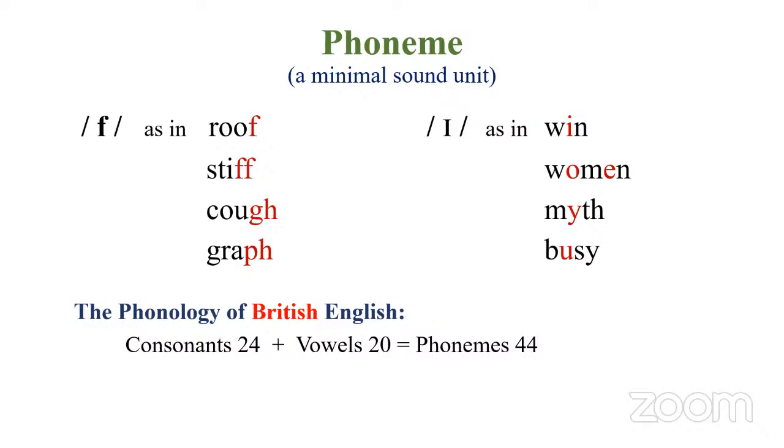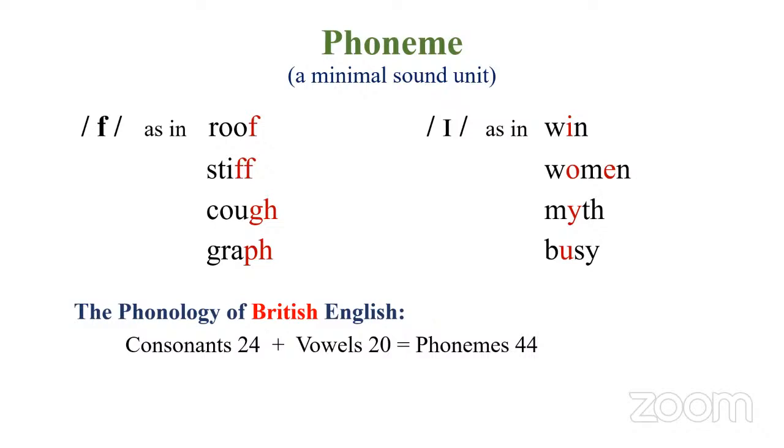But the letters are different. In the first word, we have only one letter, R-O-F, and we pronounce that letter as f. Then stiff, we have 2 F, again pronounced f. Then cough, with letters GH, again f. Then graph, PH, again f.